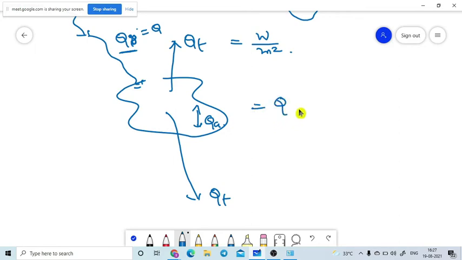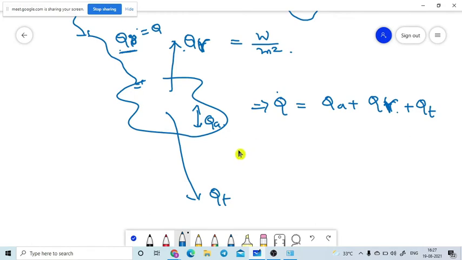Then the amount of heat energy Q must be the summation of these three processes. That means Q of absorption plus Q of reflection plus Q of, what is that one? The third one, transmittance. It is the energy which is transmitted through the body, the energy which is absorbed by the body, and the energy which is reflected by the body. That is Q, how much energy is incident on the body. Are you getting or not?